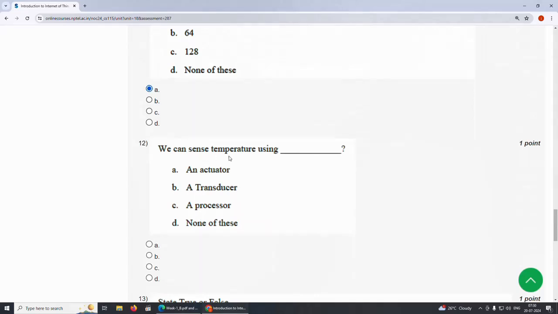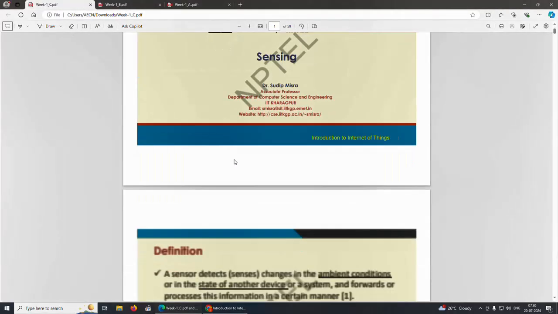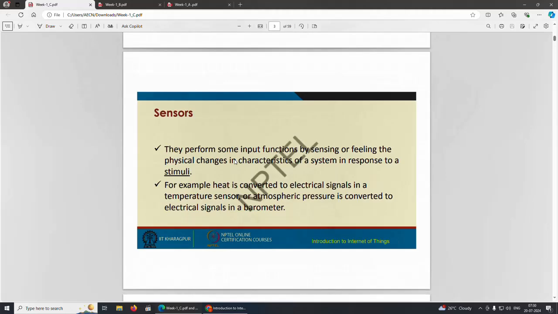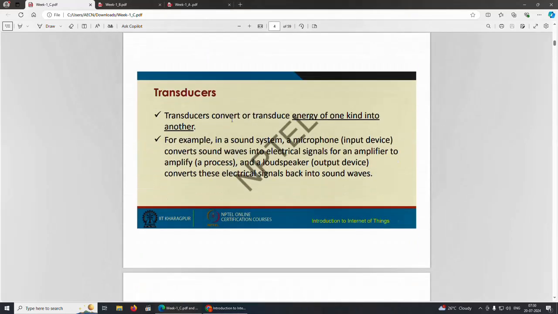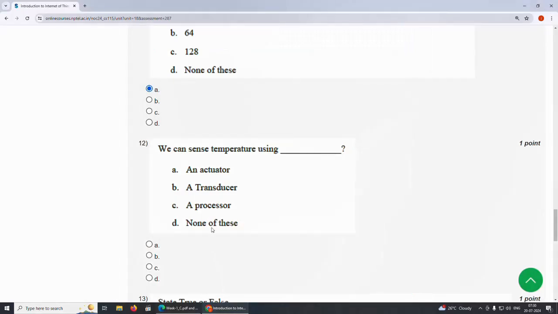We can sense temperature using an actuator, a transducer, a processor, or none of this. You can see here, sensor versus transducer: the word transducer is a collective term for both sensors as well as actuators. So the answer is option B, transducer.